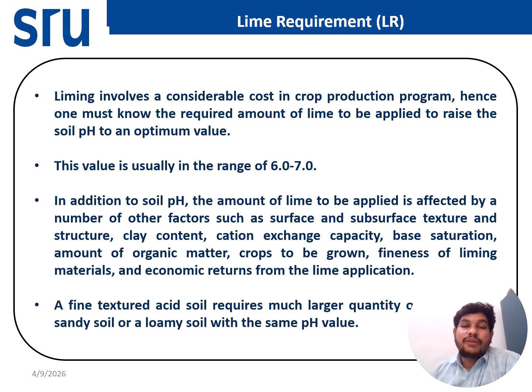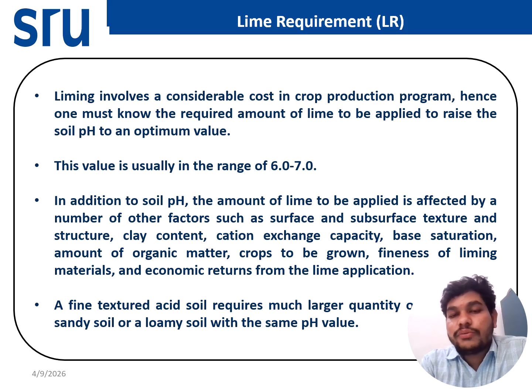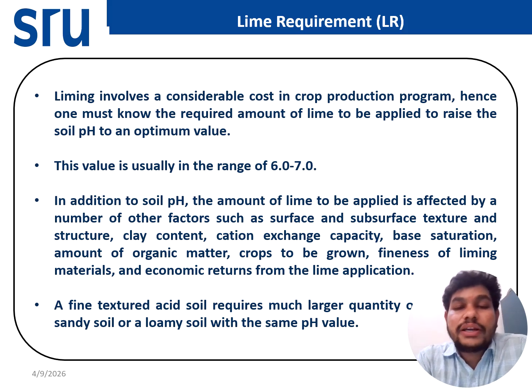What is the lime requirement, why do we determine it, and what is the importance of the lime requirement? Liming is important because it is also part of crop production. So we apply lime to raise the soil pH up to the optimal level, that is 6 to 7.